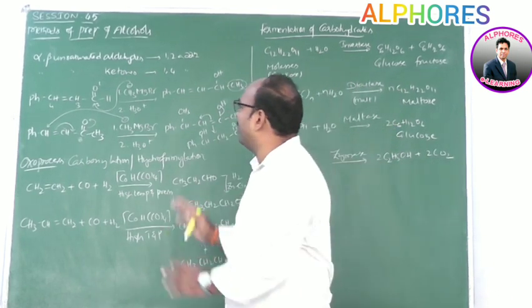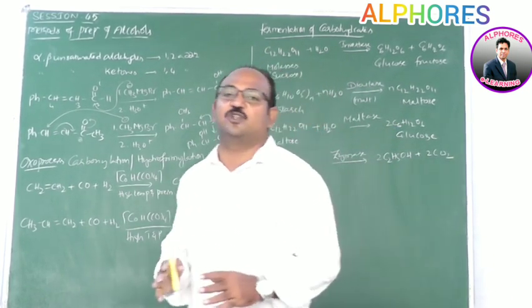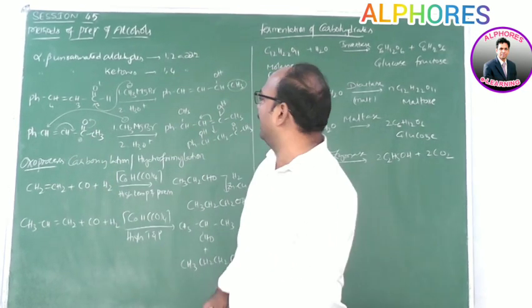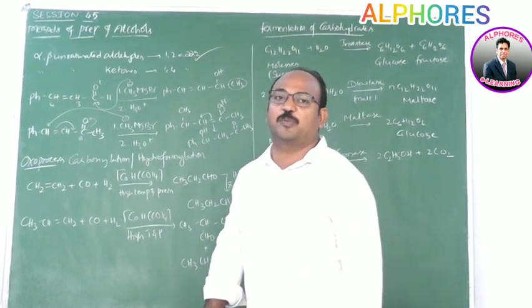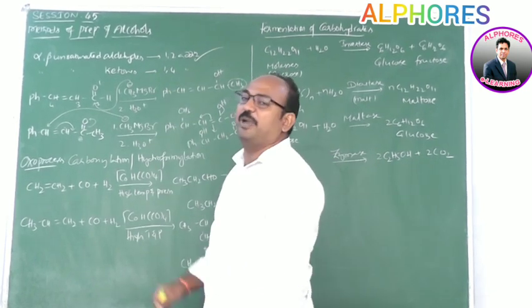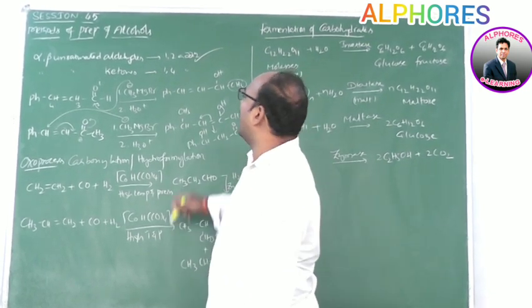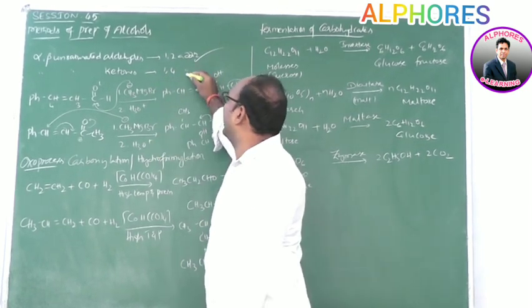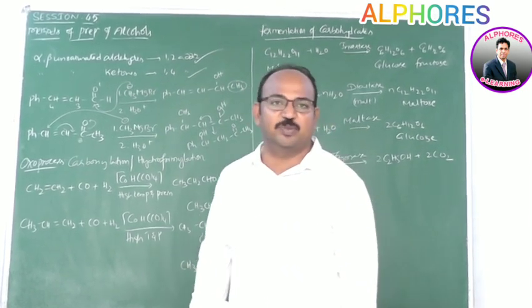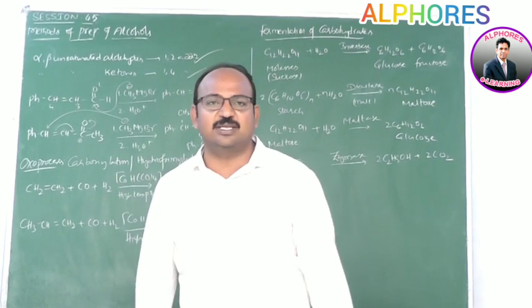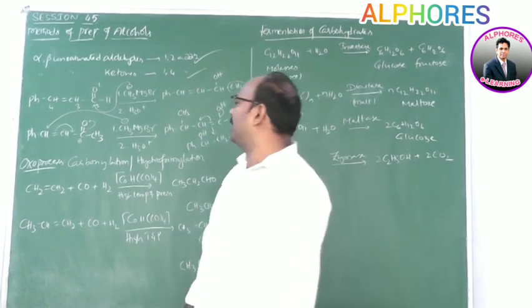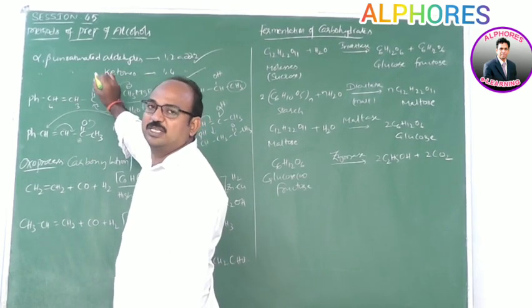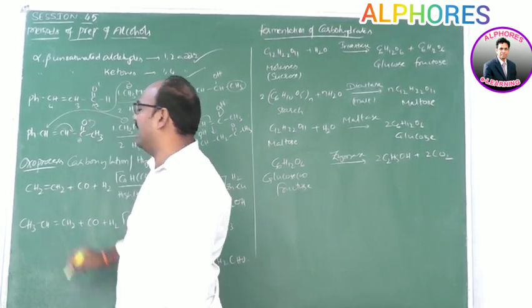So here you should remember one point: alpha beta unsaturated aldehydes upon reaction with organometallic compounds give the 1,2 addition product as a major product, whereas the same alpha beta unsaturated ketones upon reaction with an organometallic compound like Grignard reagent give the 1,4 addition product as a major product. The reason is the positive charge which appears on the carbonyl carbon. In the case of aldehydes, the positive charge is more, and in the case of ketones less.